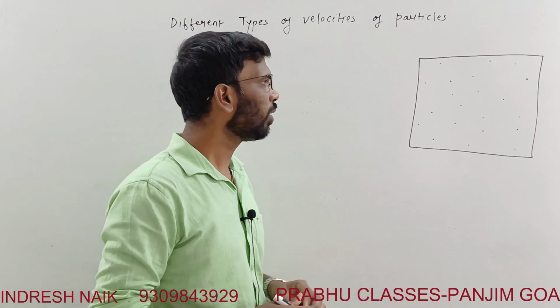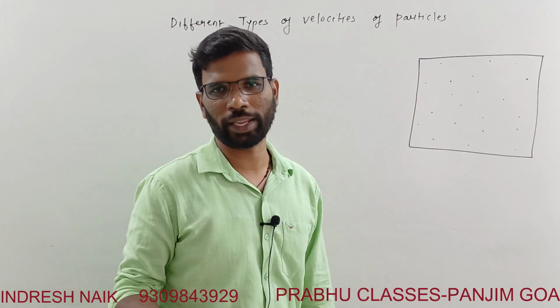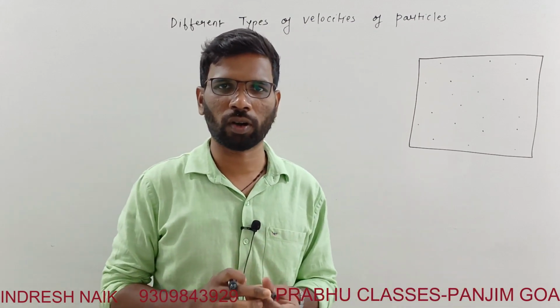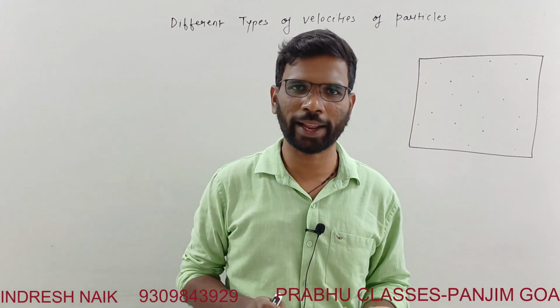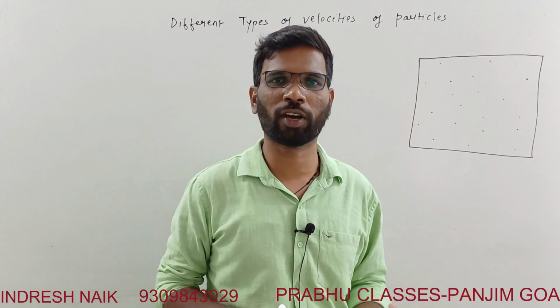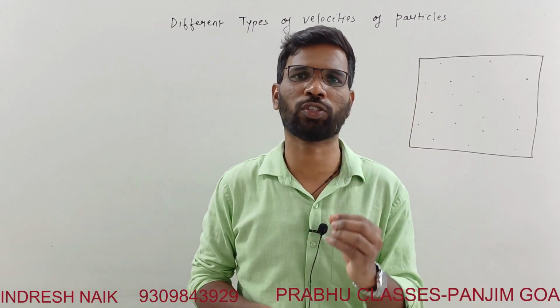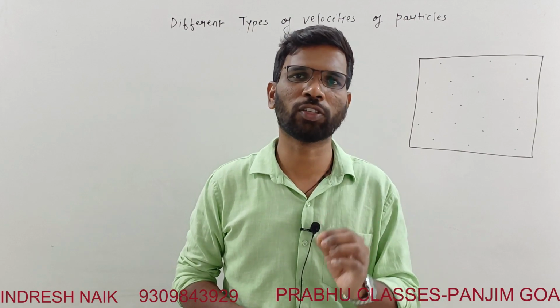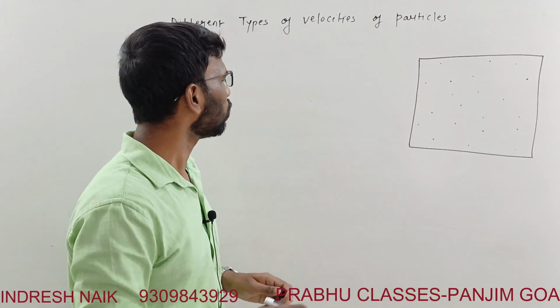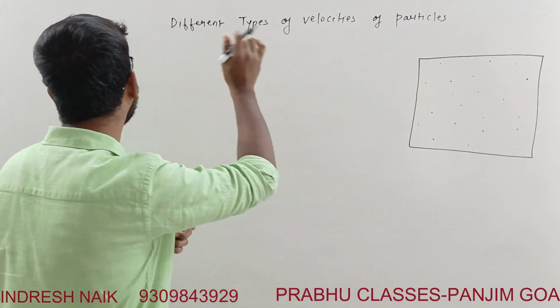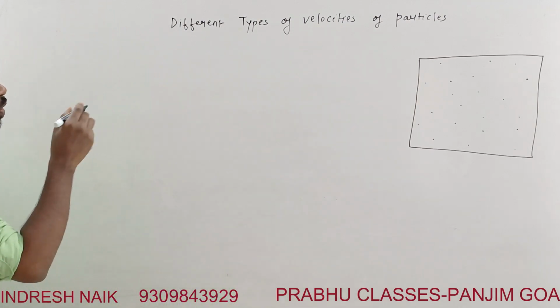So why is the speed varying for the particles? See, they collide and then they change their direction. Sometimes they collide on the wall of the container, sometimes they collide among themselves. So there is always a change in the velocities of the particles. If we define, then there are three kinds of velocities which we are going to discuss here.